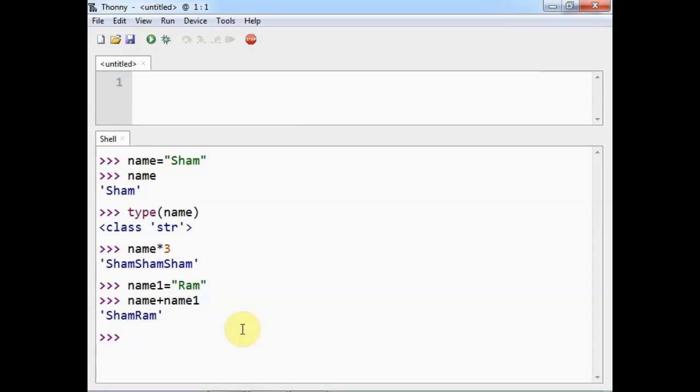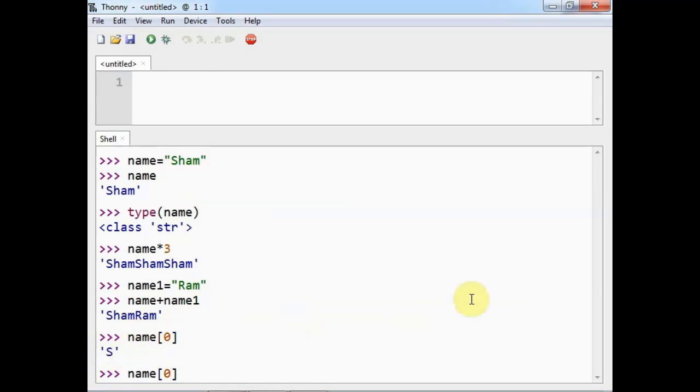It supports indexing as well as slicing. The meaning of indexing is you can use the index of the character to display or print it, and the index of the string starts with 0, that is the first character is at position 0, the next is at position 1 and so on. So if I say name of 0, then it will display this capital S.